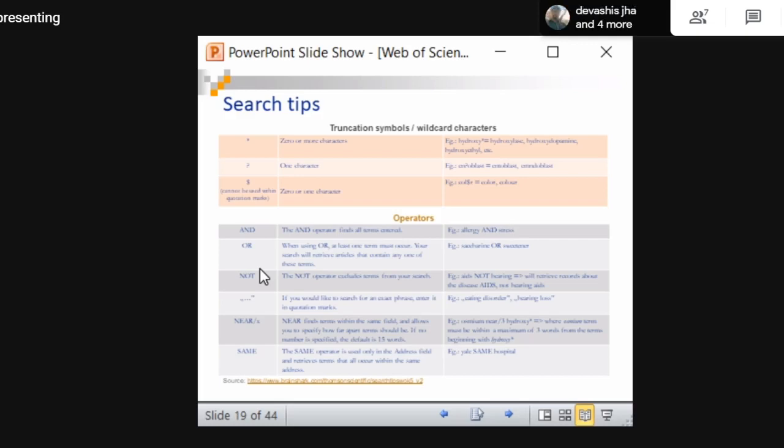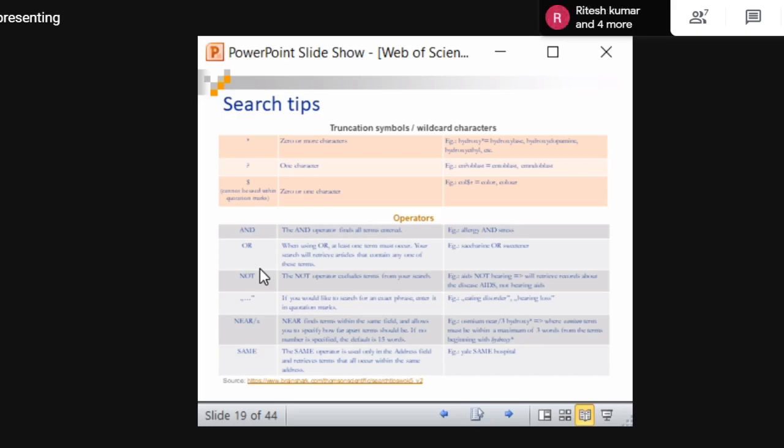So truncation and wild card. What do you say in truncation? For example, if you forget the spelling of a word, say library, and let us say LIBR is what you remember. But you not only want information about library, you also want librarians, libraries, library and information centers, whatever terminology is associated with LIBR. You need not type the full word.